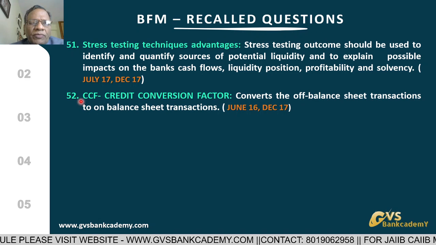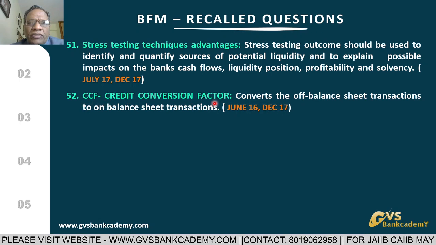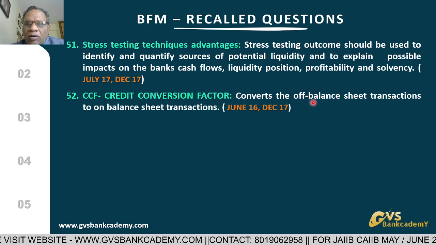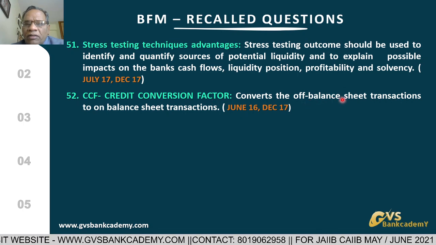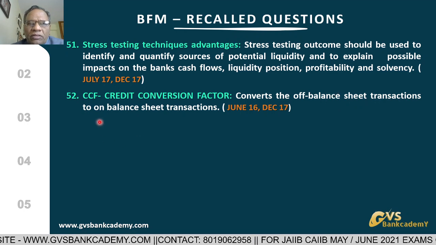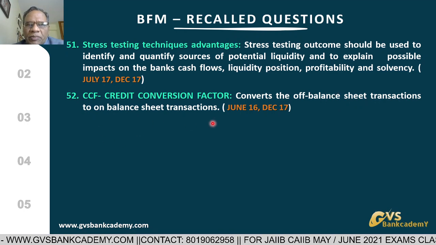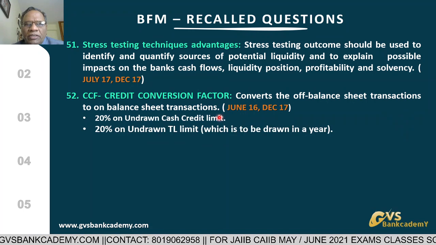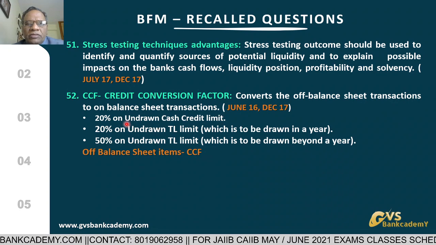Now, question number 52, credit conversion factors. At the time of calculation of risk-weighted assets, off-balance sheet items of the bank are converted into on-balance sheet for CRAR, capital to risk-weighted assets purposes. What conversion factors are we using?